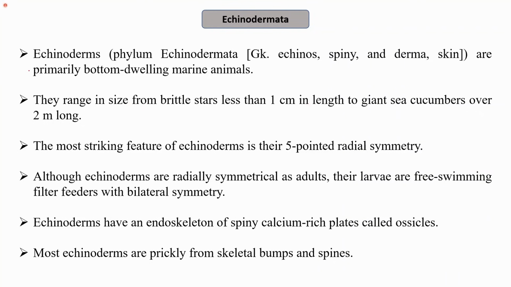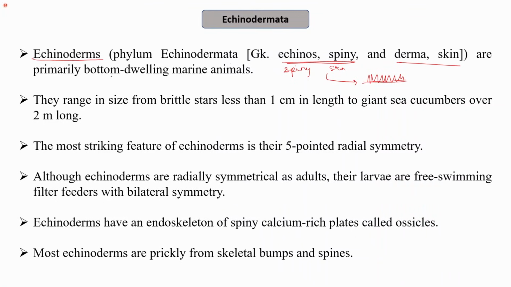The phylum is Echinodermata, and the organisms are echinoderms. In Greek, echinos means spiny and derma means skin. That is, they have spiny skin; on their skin they have spine-like structures, so their skin is not smooth.